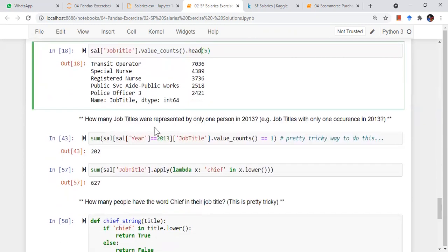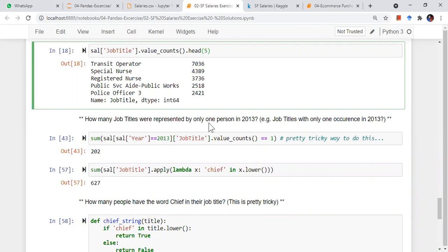How many job titles were represented by only one person in 2013? Okay, so it is job titles with only one occurrence in 2013. Basically the question is, in the year 2013, how many job titles were represented by only one person?